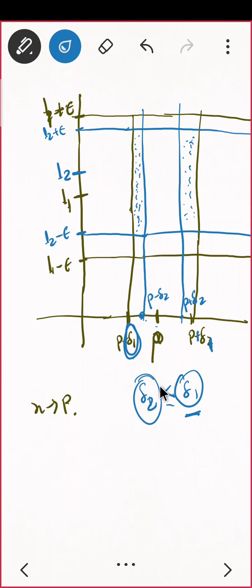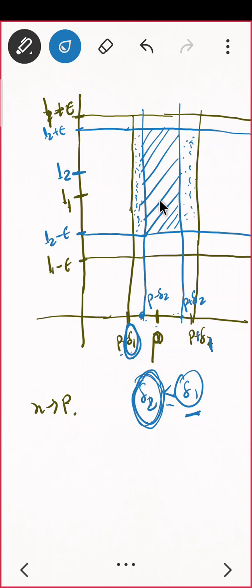But what if I choose delta 2 as my final one? Think about it. What is delta 2 saying? Take any value of function, everybody will be lying here. This is what delta 2 is saying to me, correct? And whether it is satisfying the property of delta 1 also. Let us see what delta 1 is saying. Take any value of function, it should be lying in p minus delta 1 and p plus delta 1. ये एक पोल कंसिडर कर लो, उसके अंदर होना चाहिए, but which is already satisfied by that. Do you see? मुझे तो ये लोग ने बोला है कि यहाँ से यहाँ तक होना चाहिए, but उसके अंदर ही है. I am having all the values of function inside that only.